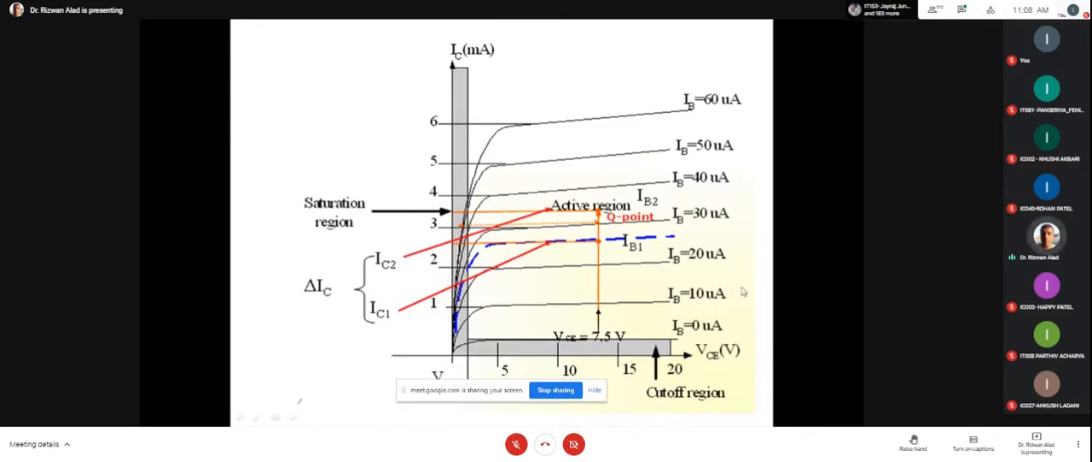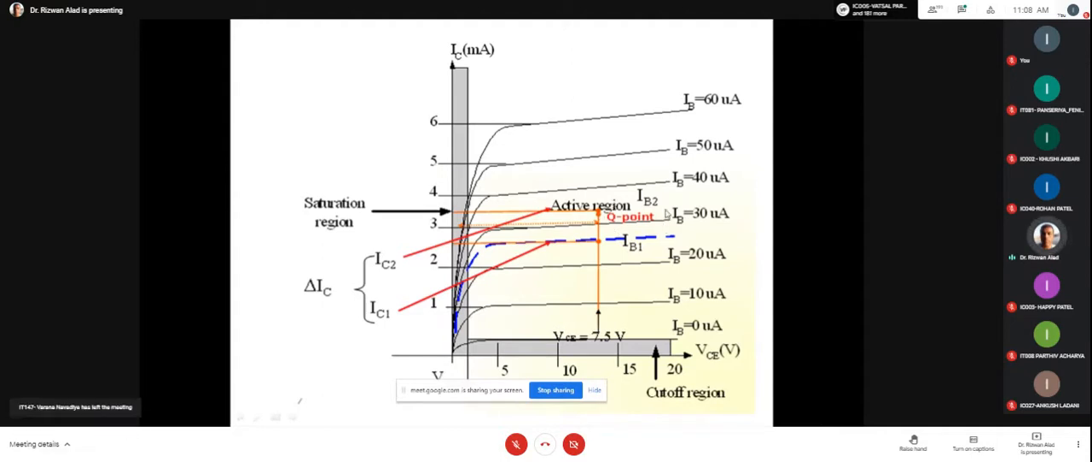Okay, whenever IB is 10 microampere, the corresponding IC is beta times IB; beta is 100, so it is 1 milliampere. For different values of IB, the value of IC is mentioned here. This rising part of the curve is the saturation region. This constant line is known as the active region. And one point we will discuss in detail later is the Q point.